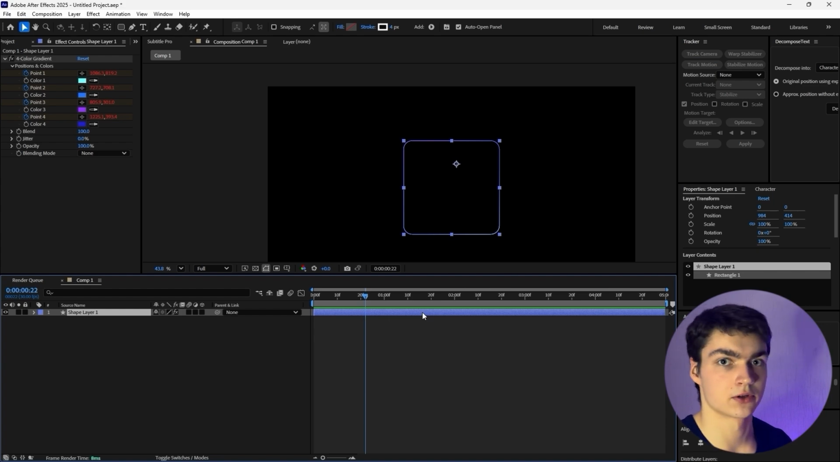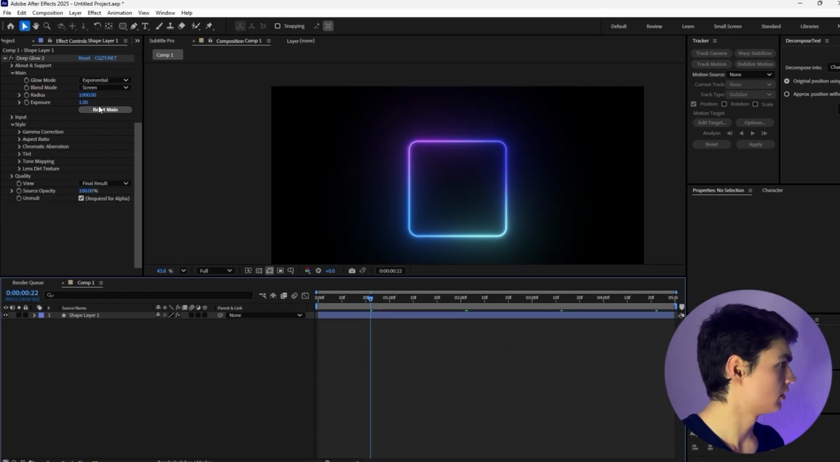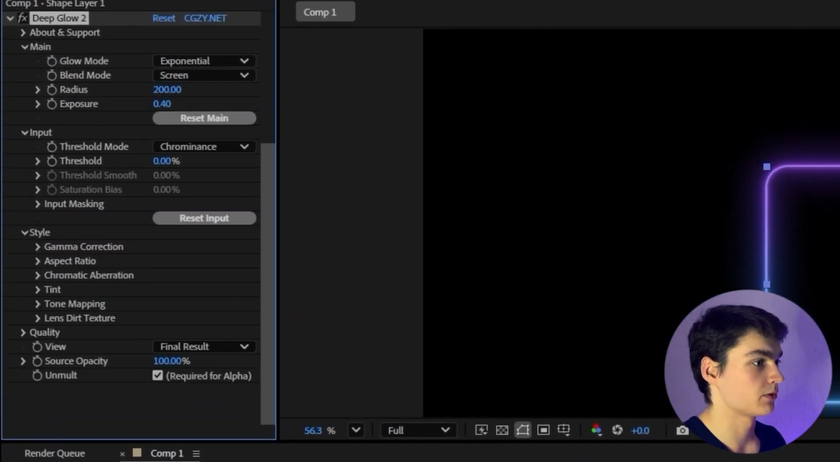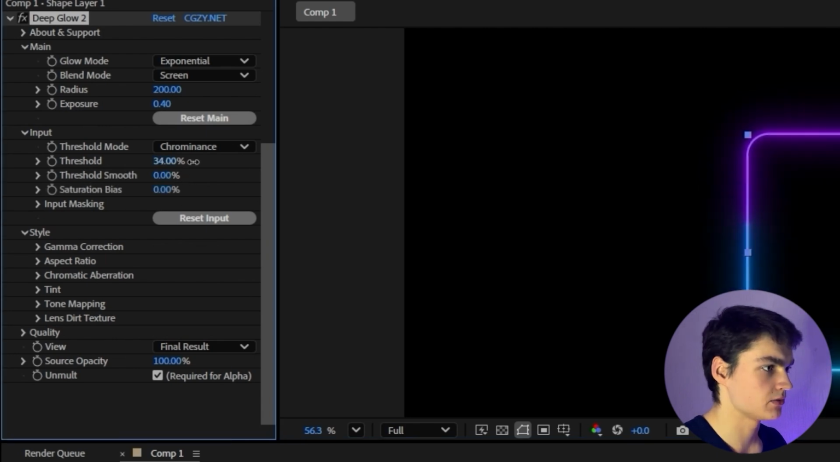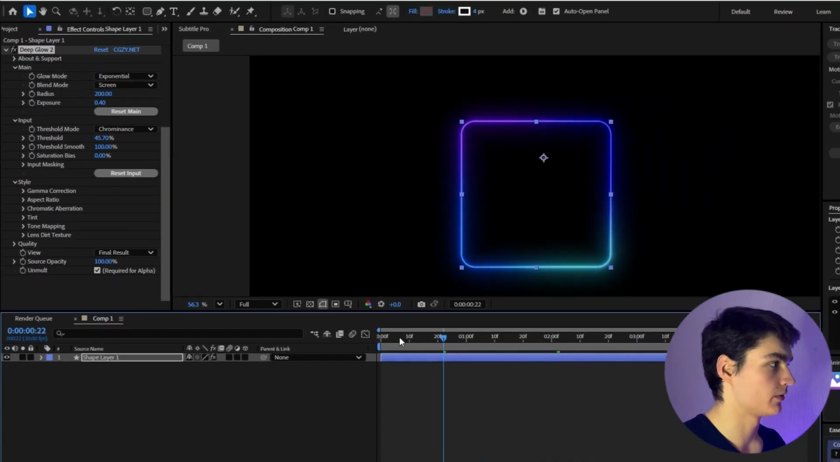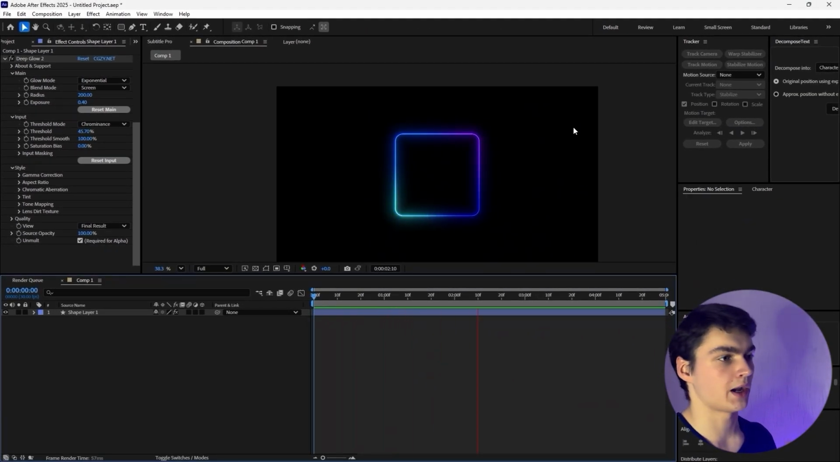There's a regular glow in After Effects, but I have Deep Glow, which I like a lot. I'm going to use a 200 radius, exposure like 0.4, and I like to go to input and enable threshold. Let's do something like 45% and set threshold smooth to 100%. So now we have animated our neon glow outline, which I like to use a lot in my animations.